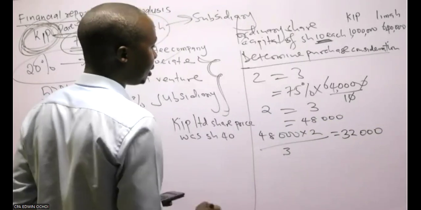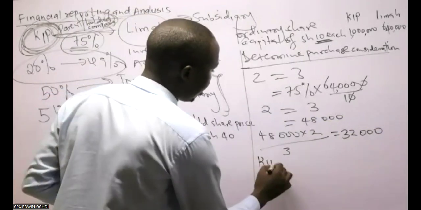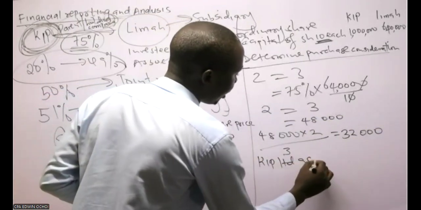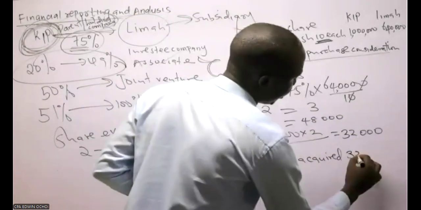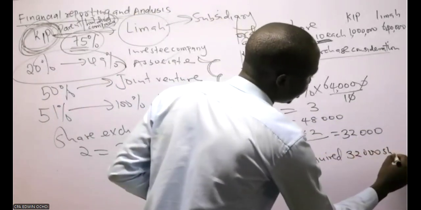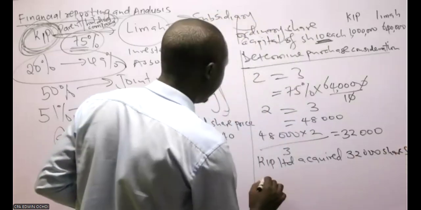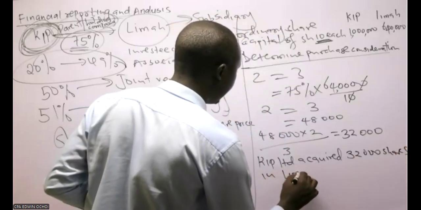So KEEP Limited acquired 32,000 shares in RIMA.